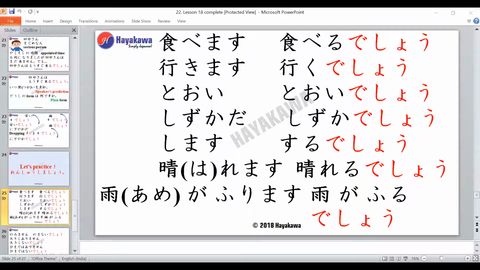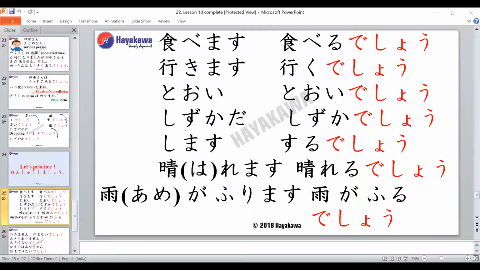So shall we read once all together all the verbs with the desho forms? So we have tabemasu, taberu desho. Ikimasu, iku desho. Toi, toi desho. Shizukada, shizuka desho.